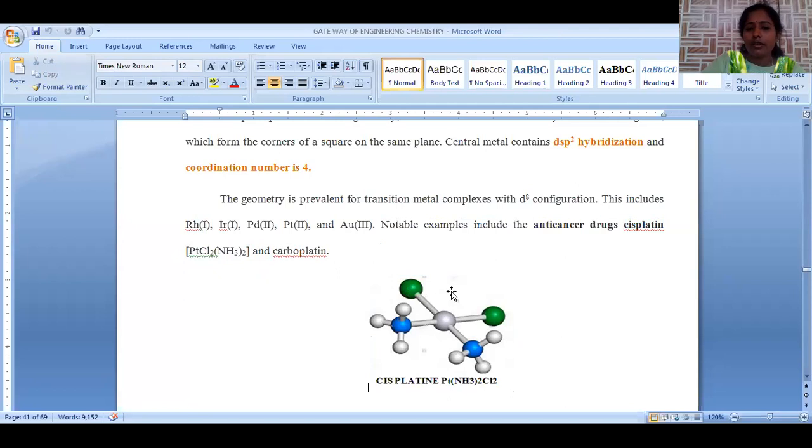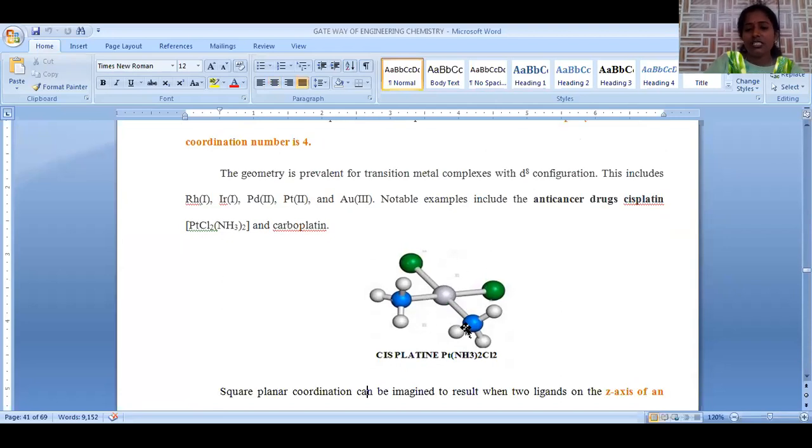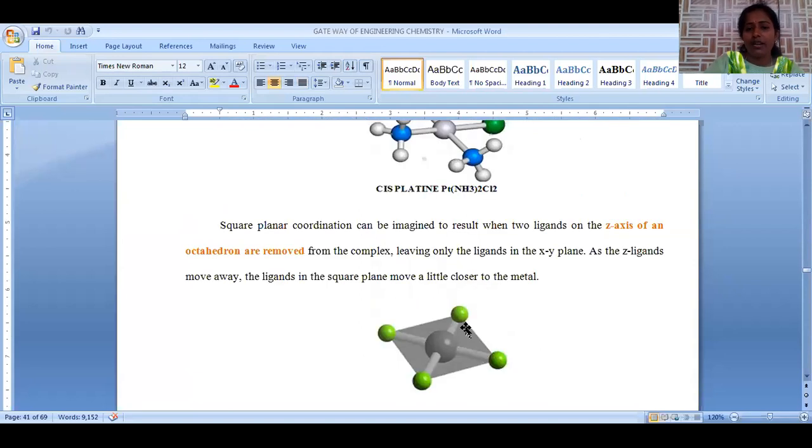The two green balls we can indicate as chlorine atoms, and these two are the NH3 groups. This is called cisplatin. Cisplatin is an efficient anti-cancer, anti-tumor agent which exists in this square planar geometry. So this is a simple example for square planar complex.